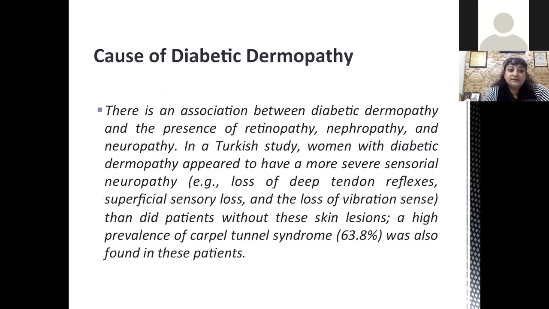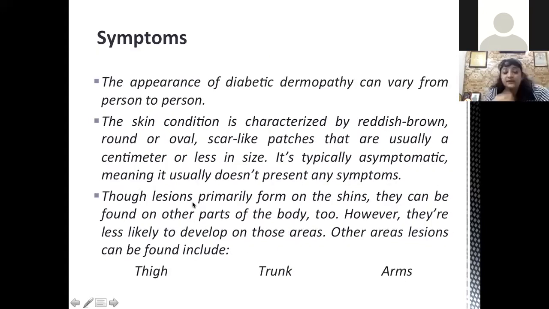An association has been seen between diabetic dermopathy and neuropathy. There was one study from Turkey, which found diabetic dermopathy associated with cellular neuropathy, compared with patients without skin lesions, and a high prevalence of Kappa syndrome was also found in these patients.